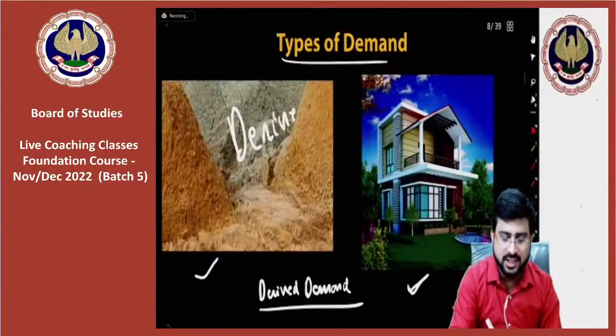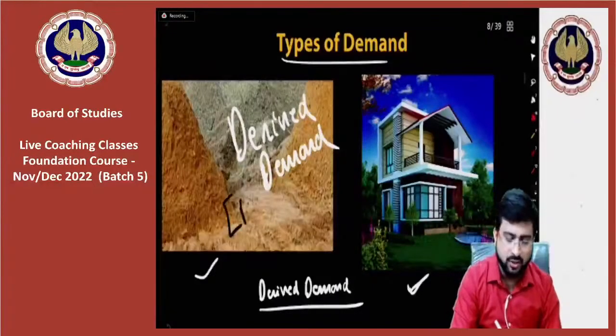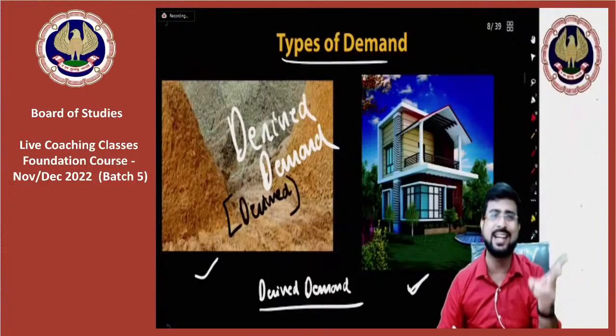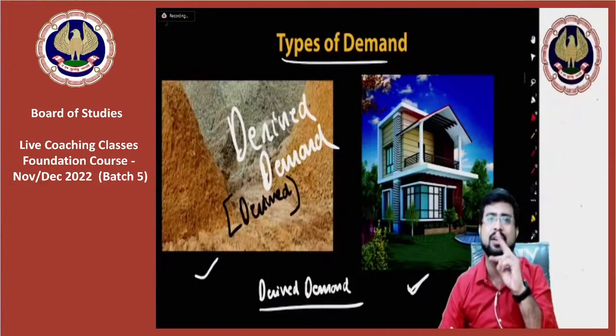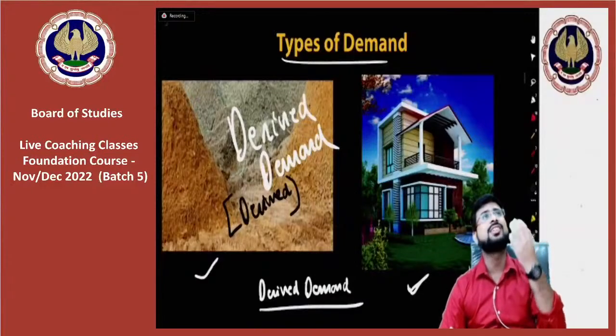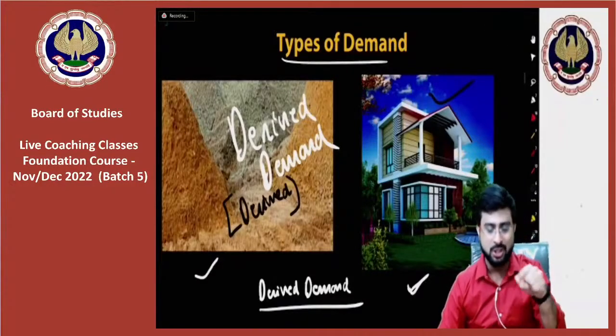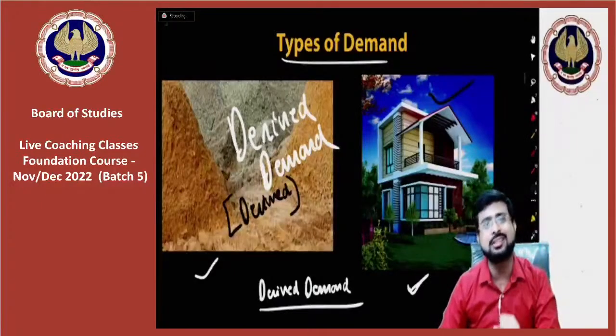This is basically derived demand. Demand for those commodities which are not wanted directly, but demand for those arises indirectly. So the demand for sand and everything has not arisen directly. None of us are dreaming of sand and cement. We are dreaming of a good house, but to build that house we will need sand, cement and everything.